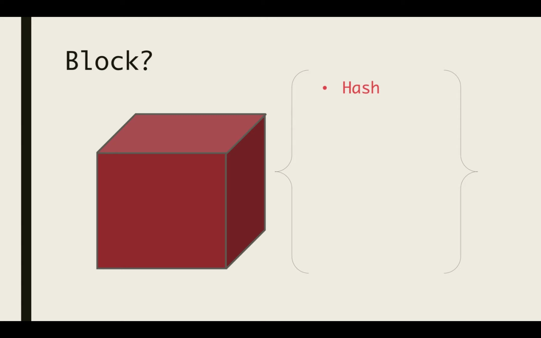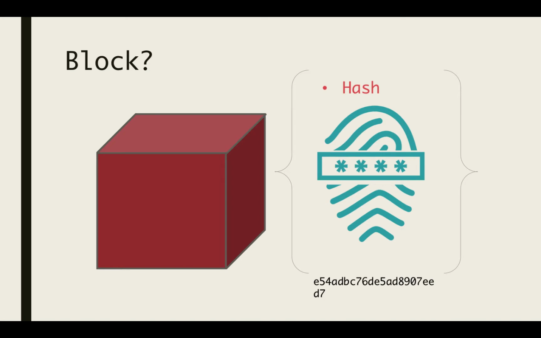Each block also contains a hash, which you can compare to a fingerprint. As a fingerprint is unique to us, each hash is also unique to each block. When a block is created, its hash is uniquely generated. If the block is changed, the hash of the block is regenerated. So in other words, the hash is useful to find out if a block has been changed or not. That means it's no longer the same block.